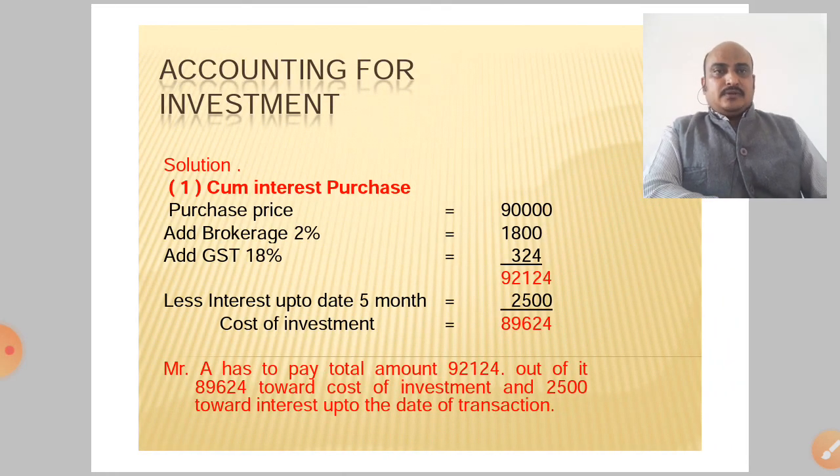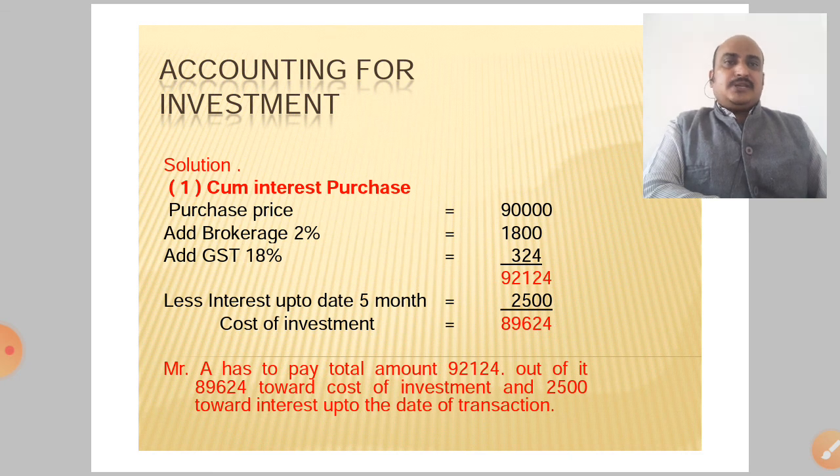Now calculate according to the first situation, cum interest purchase. The purchase price is 90,000. Add brokerage 2% of 90,000, 1,800. Add GST 18% of the brokerage value. As per government rules, GST is applicable on all purchases and sales at 18%. That is 324 rupees. Total is 92,124. Less interest up to date for 5 months, 2,500. Cost of investment is 89,624.